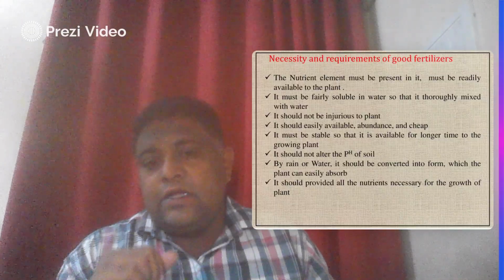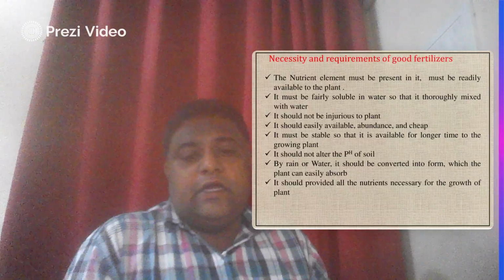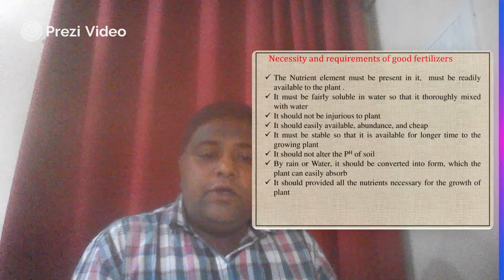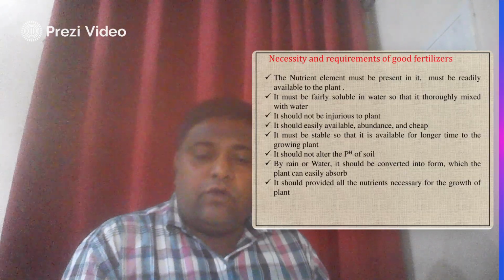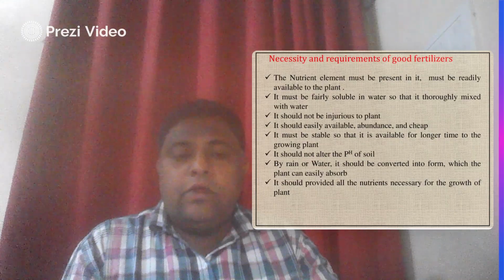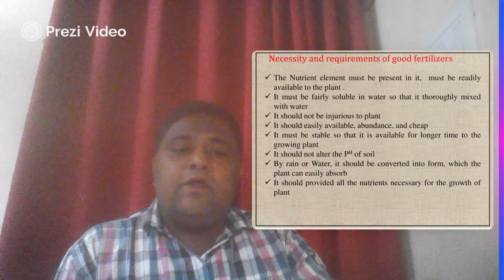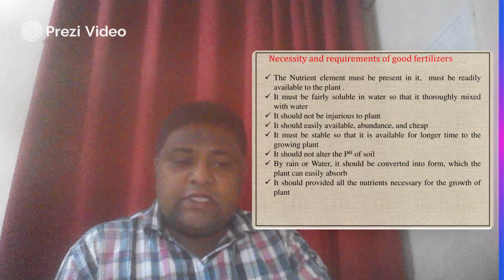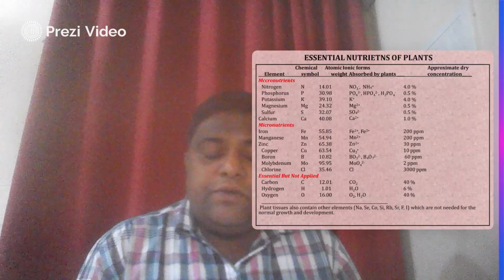You have to understand this point clearly. It should provide all the nutrients necessary for the growth of the plant. Okay, now all these points are correlated to the necessity and requirement of a good fertilizer. After discussing the good fertilizer, we have to discuss the essential plant nutrients.